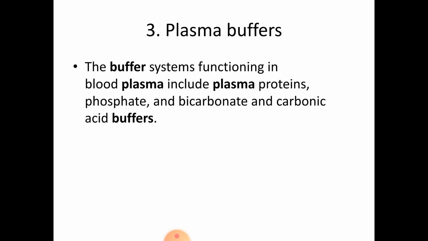Third question, that is plasma buffers. So, this is just a repetition of the question in a different form. Plasma buffers, you can mention the buffer systems functioning in blood plasma, which include plasma proteins, phosphate, bicarbonates and carbonic acid buffers. So, you can explain all the three, that is protein buffering system, bicarbonate buffering system and phosphate buffering system.